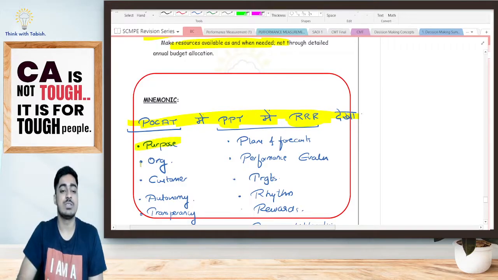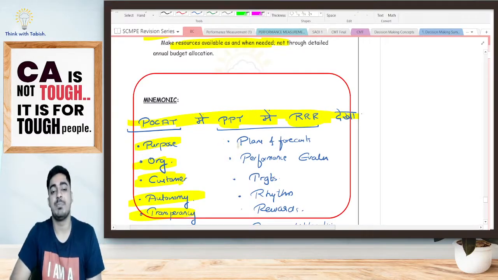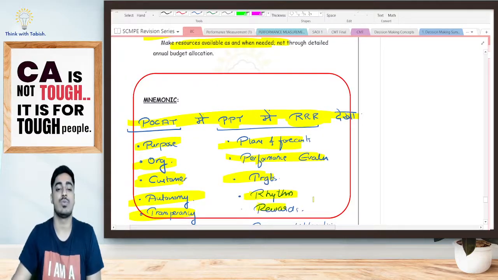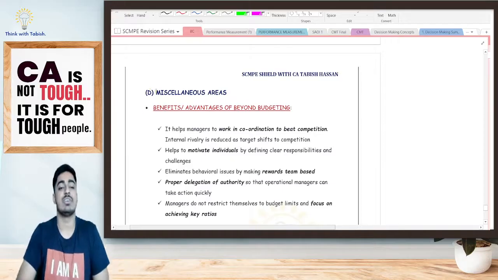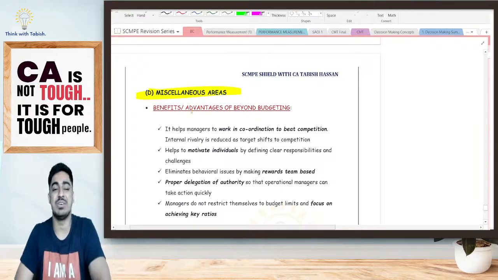Forget, purpose, organization, customer, autonomy, transparency, PPT, plans, performance evaluation, target, RRR, rhythm, rewards as well as resource utilization. Is it clear, everyone? Yes, we are having some miscellaneous areas, you guys can read it by yourselves.